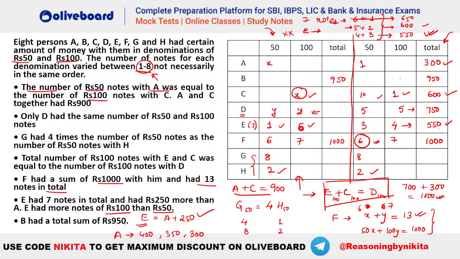Let's check the first case also where h is equal to 1. ठीक है, एक बार उसको भी देख लेते हैं. Let's see this one. देखो, when h was equal to 1, g was equal to 4, right? This was 4 and 1, and this was anyway 6 and 7, है ना? So here what are the possibilities for e? E was either 6 comma 1, that is 6 and 1, not possible. 2 and 5 possible, 3 and 4 not possible. So here it should be only 5 comma 2, right? This will be 5 and this will be 2.